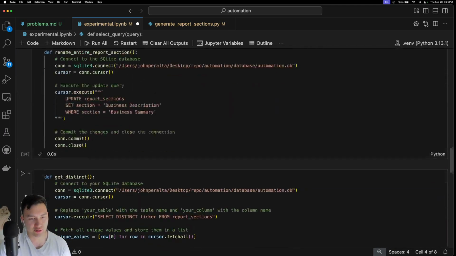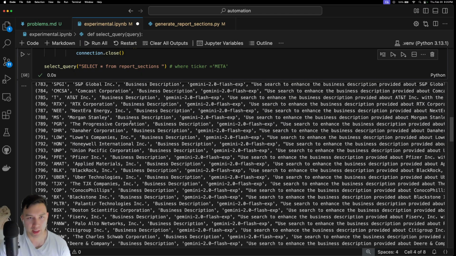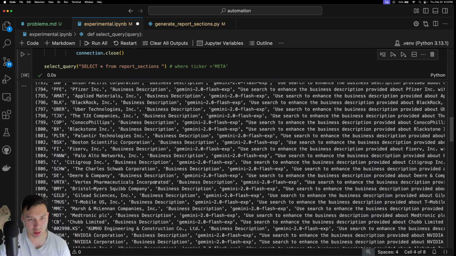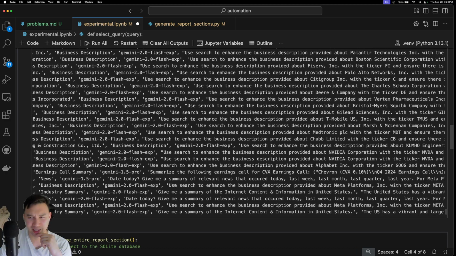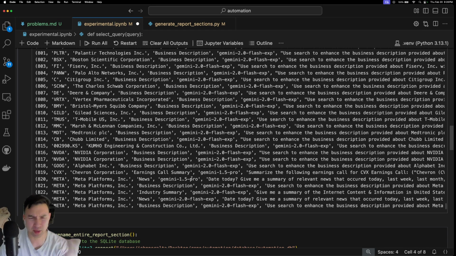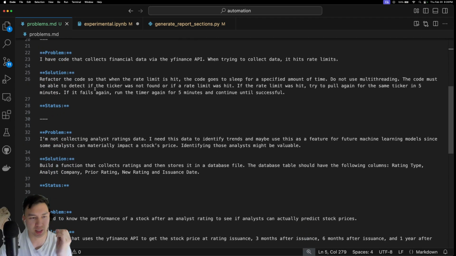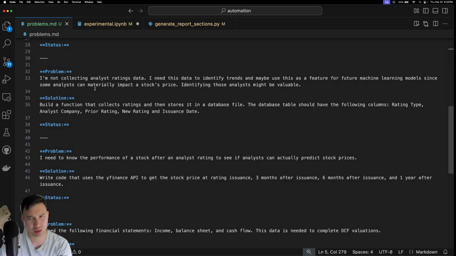Now, there are different kinds of report sections. I have a report section for the business description. I even have an earnings call summary one, where I summarize the earnings call that I scraped. There are a couple different sections, but the main ones that I have so far are business description, I think industry summary, and maybe the news.